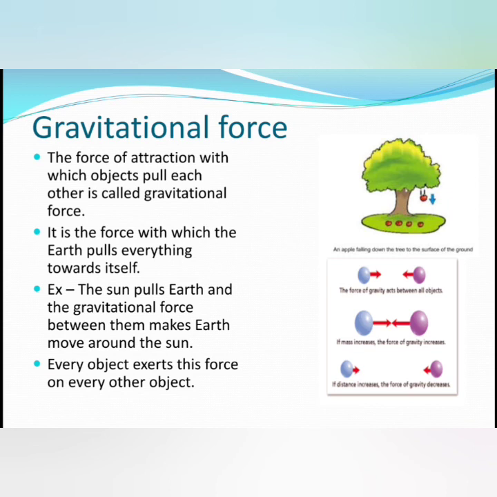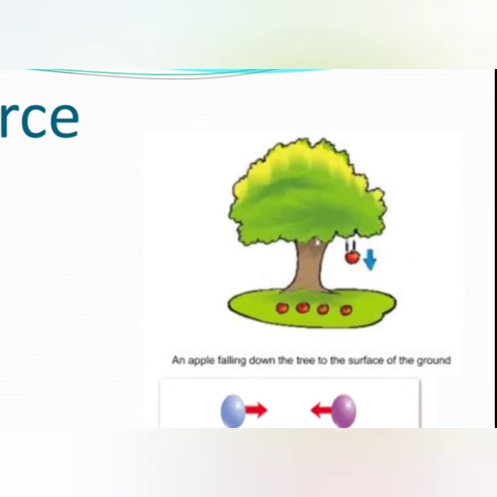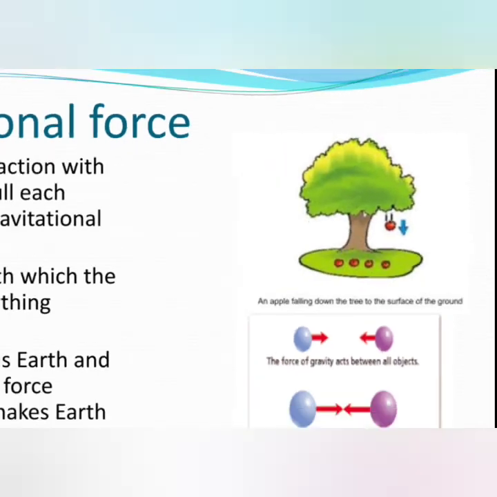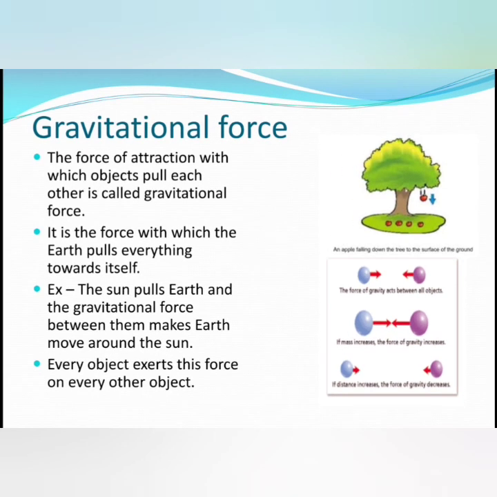The force of attraction with which objects pull each other is called gravitational force. Now you can see this apple, it's falling down. This is due to the gravitational force. It is the force with which earth pulls everything towards itself.